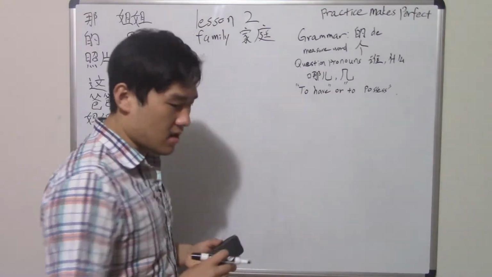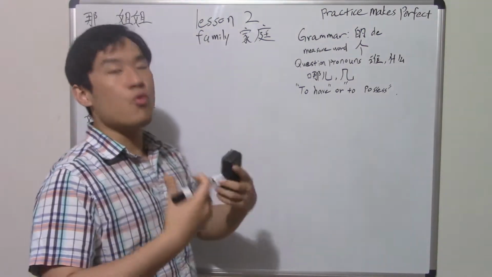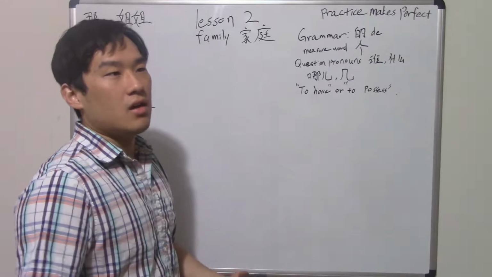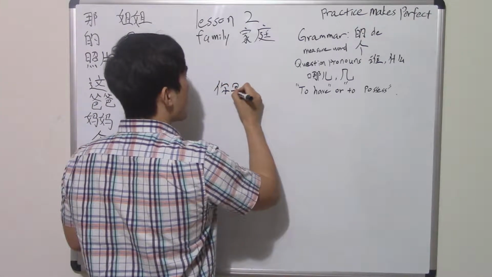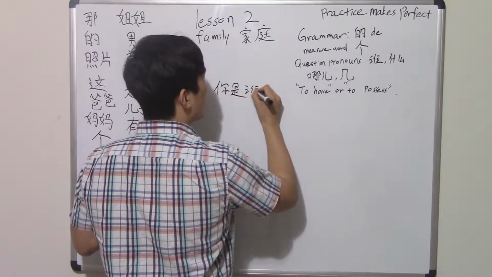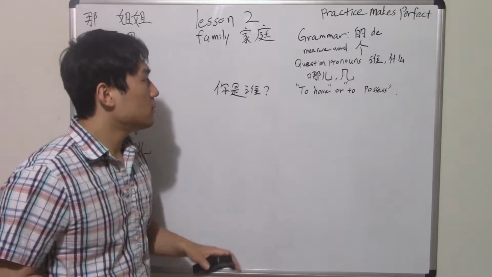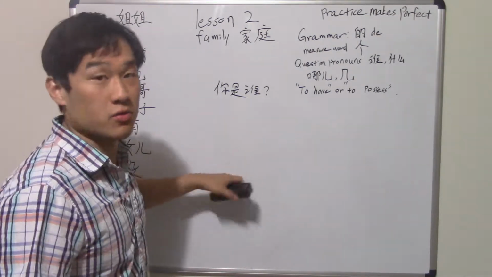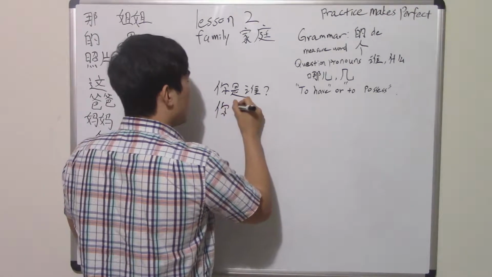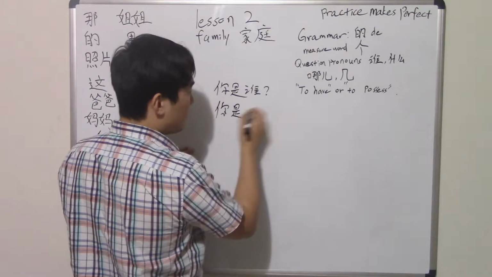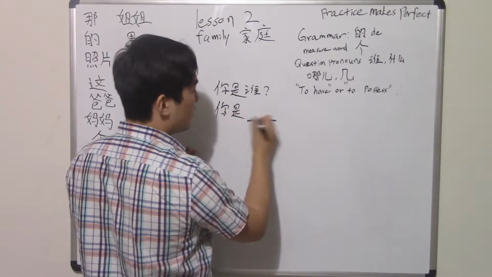Okay, so let's say, who are you, right? Yeah, so 你是谁? In Chinese, that's who are you. Right? So that's a question. So to form this question, you only have to remember that the only difference in changing a regular sentence to a question is the one thing right here.